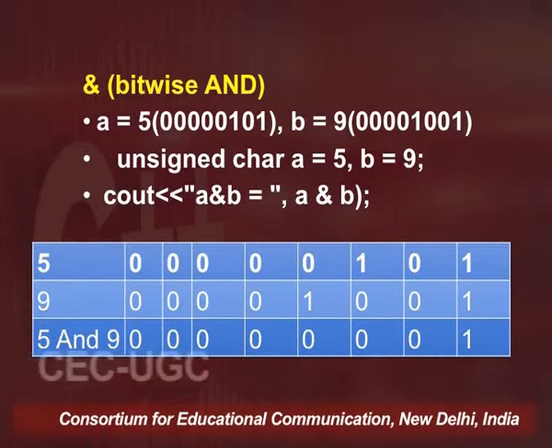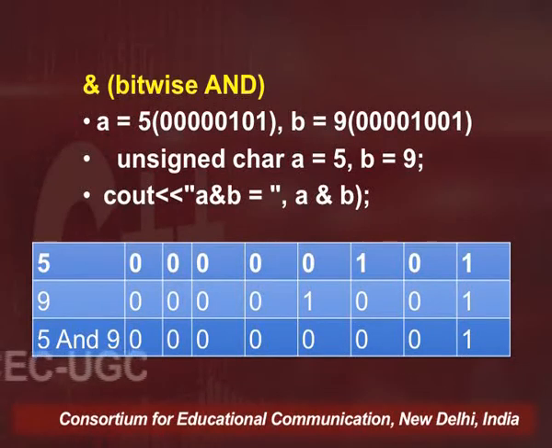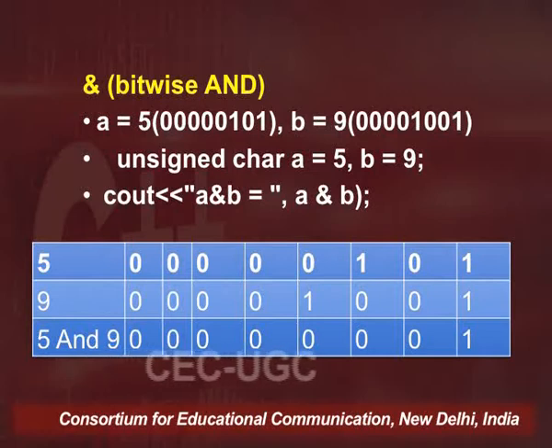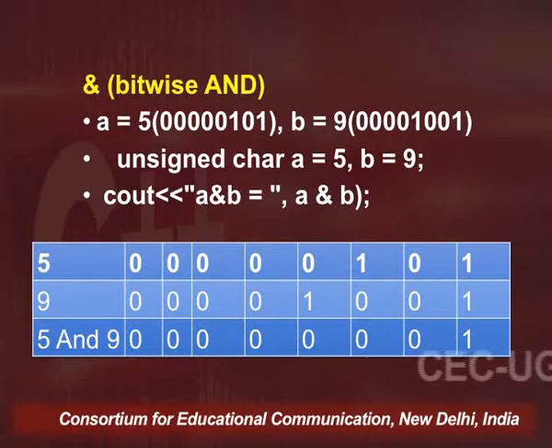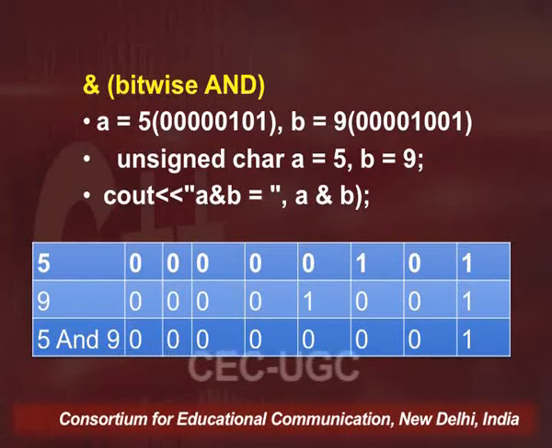Now coming to the next, which is bitwise OR. As you are aware, OR is going to give me the answer as valid even if one of the bits is valid. So for example, with the same values, a is equal to 5 and b is equal to 9, if I am going to take a | b, now see what is happening here. Let's consider it bit by bit from left to right.